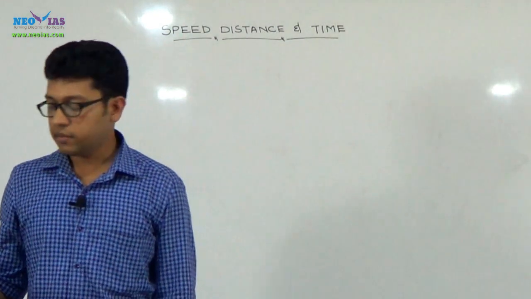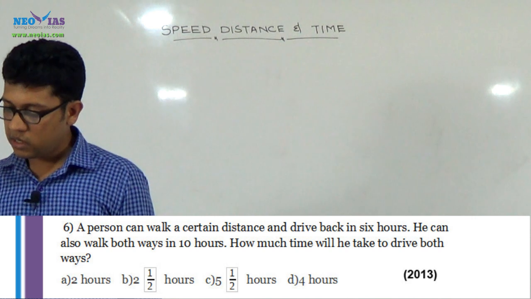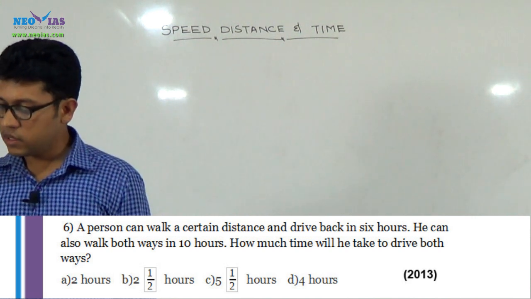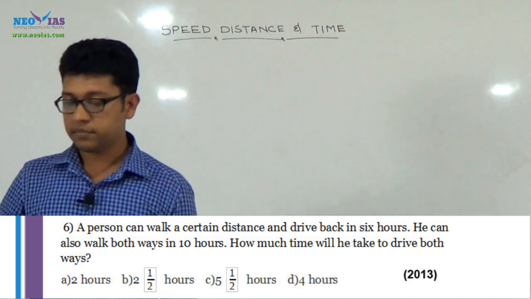Okay, the sixth question. A person can walk a certain distance and drive back in 6 hours. He can also walk both ways in 10 hours. How much time will he take to drive both ways?